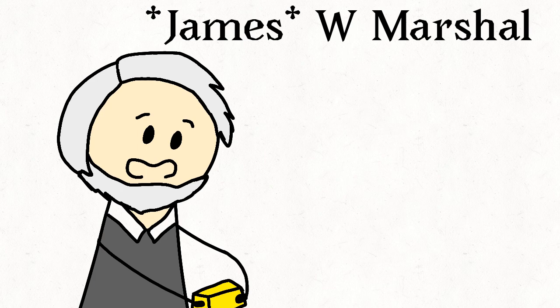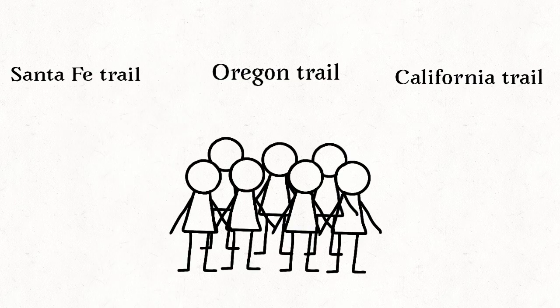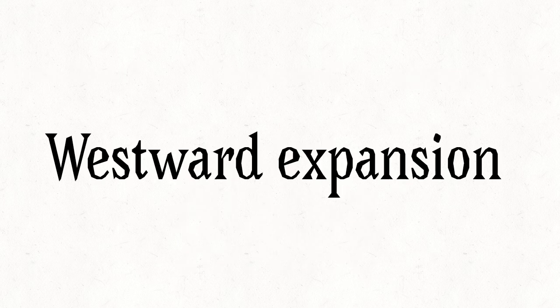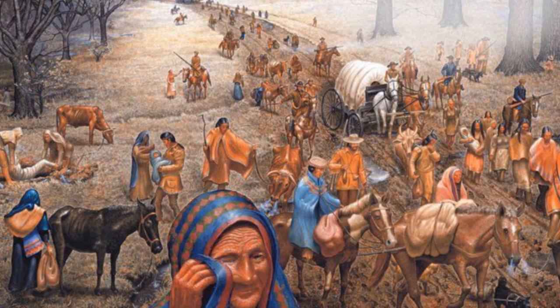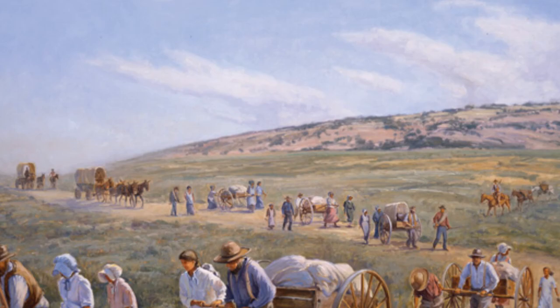Eventually, the California Gold Rush started after John W. Marshall discovered gold on a property owned by John Stutter in California. This led to lots of people traveling using the Santa Fe Trail, the Oregon Trail, and the California Trail. Many of these trails help promote westward expansion, which moved Native Americans from their homes into tiny reservations and made Americans travel west to colonize the rest of the land.